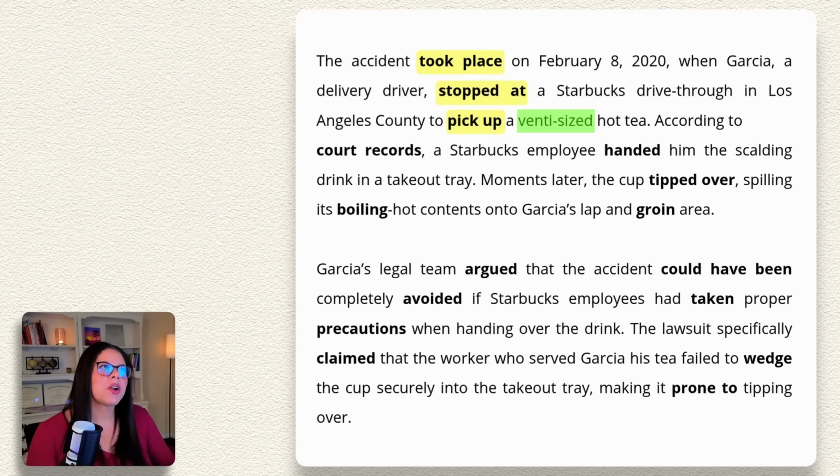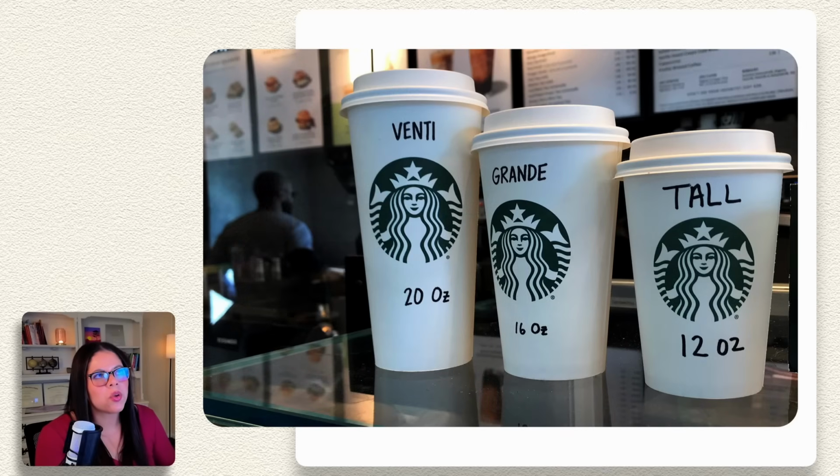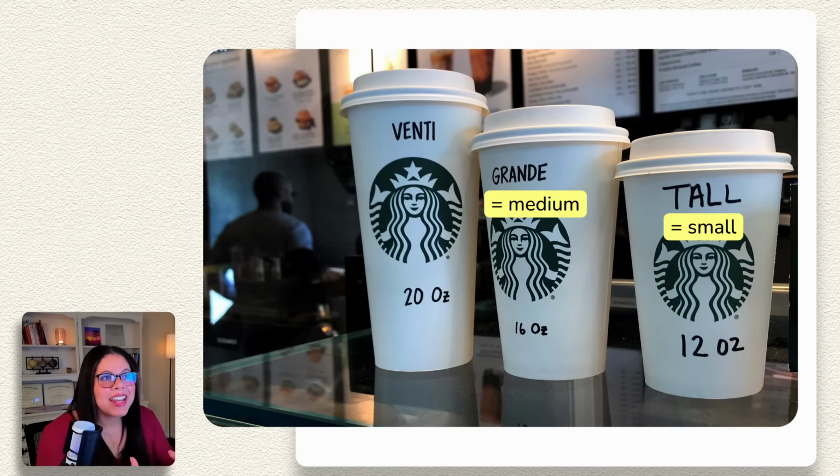So at Starbucks, there are 3 different sizes that you can order for your drink. You can order tall, which is really the smallest size, grande, which is medium, and venti, that is the largest size that you can order at Starbucks. So that size is only specific to Starbucks, but in other places, you would just say small, medium, and large.